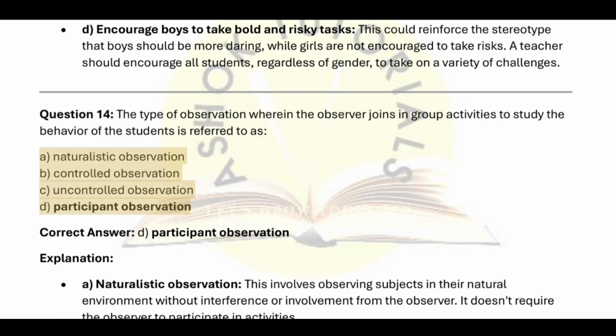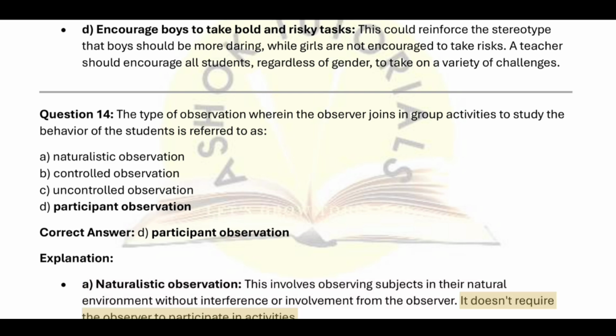A. Naturalistic observation. B. Controlled observation. C. Uncontrolled observation. D. Participant observation. Correct answer: D. Participant observation. Explanation. A. Naturalistic observation. This involves observing subjects in their natural environment without interference or involvement from the observer.